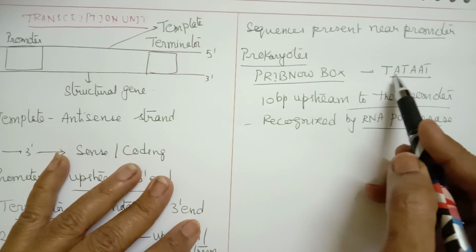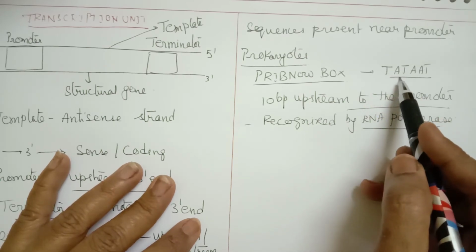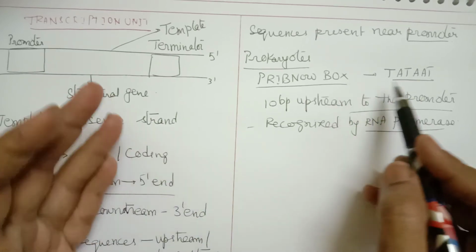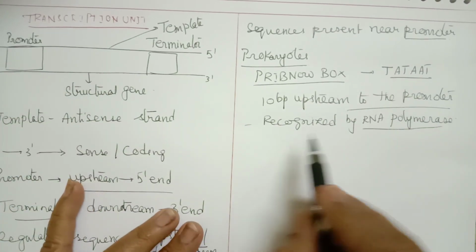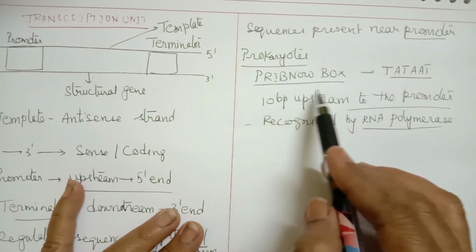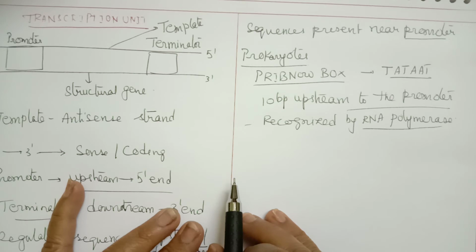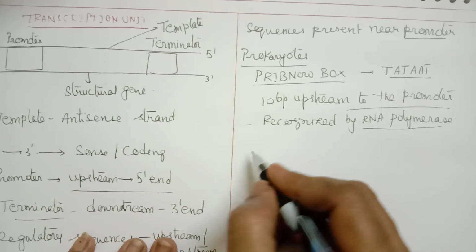It consists of only A and T. A and T are joined by double bonds, so they can easily be separated and the initiation process starts. RNA polymerase recognizes this and then starts initiation. That is the Pribnow box in prokaryotes.